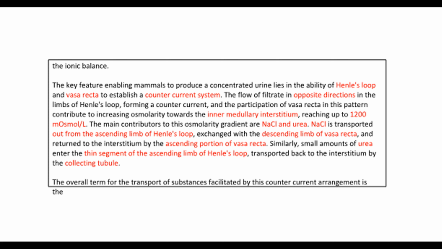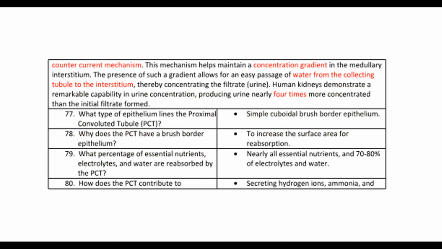The overall term for the transport of substances facilitated by this countercurrent arrangement is the countercurrent mechanism. This mechanism helps maintain a concentration gradient in the medullary interstitium. The presence of such a gradient allows for an easy passage of water from the collecting tubule to the interstitium, thereby concentrating the filtrate, urine. Human kidneys demonstrate a remarkable capability in urine concentration, producing urine nearly 4 times more concentrated than the initial filtrate formed.